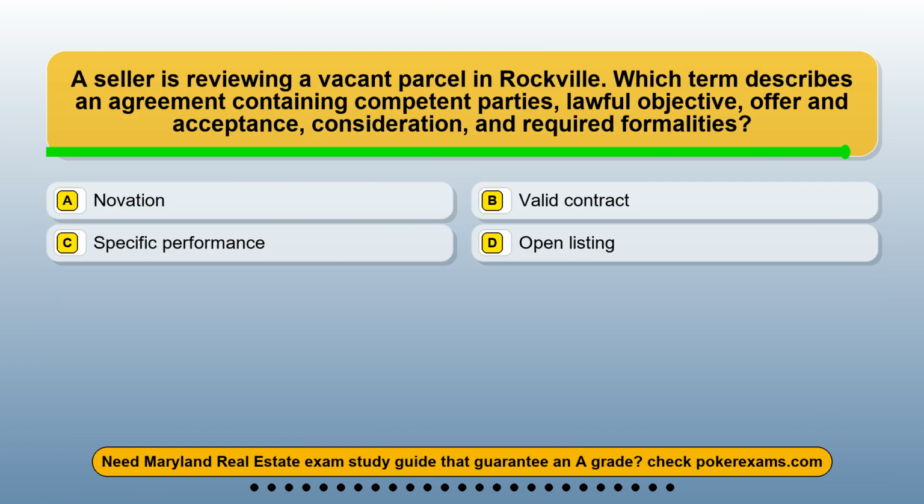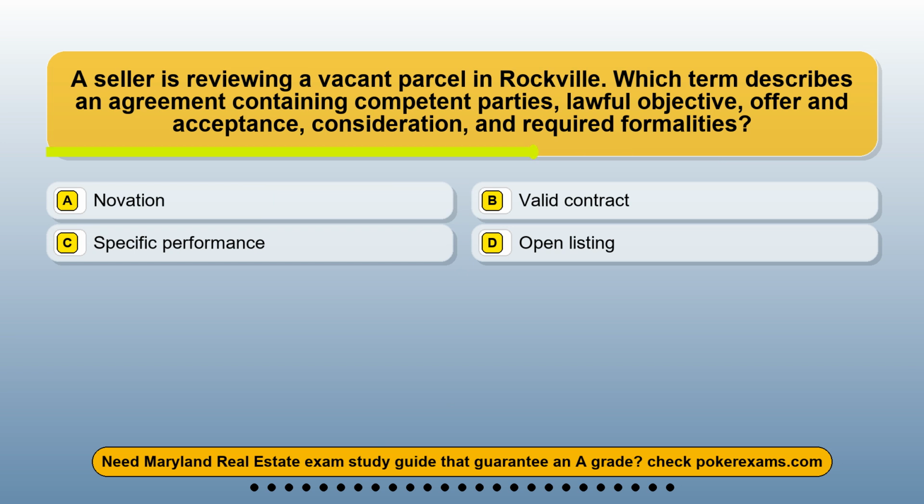Question 20. A seller is reviewing a vacant parcel in Rockville. Which term describes an agreement containing competent parties, lawful objective, offer and acceptance, consideration, and required formalities? Option A, novation. Option B, valid contract. Option C, specific performance. Option D, open listing.